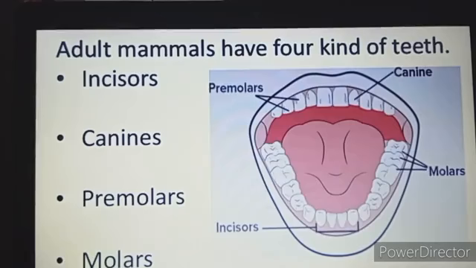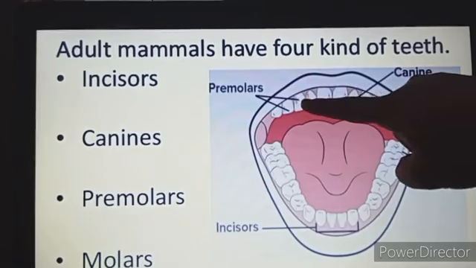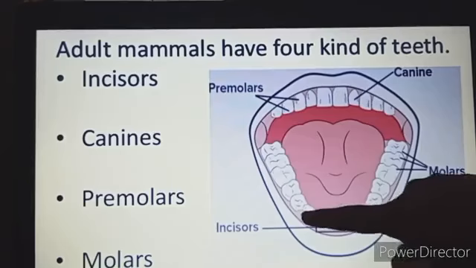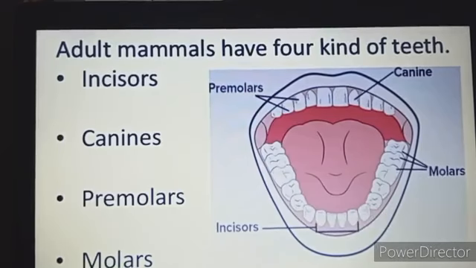Thus, there are two canines in the upper jaw. That means one this side, one on this side. So two in the upper jaw and two in the lower jaw. These are the canines. Okay. These canines, they are sharp and pointed. And what is the function of these sharp and pointed canines?